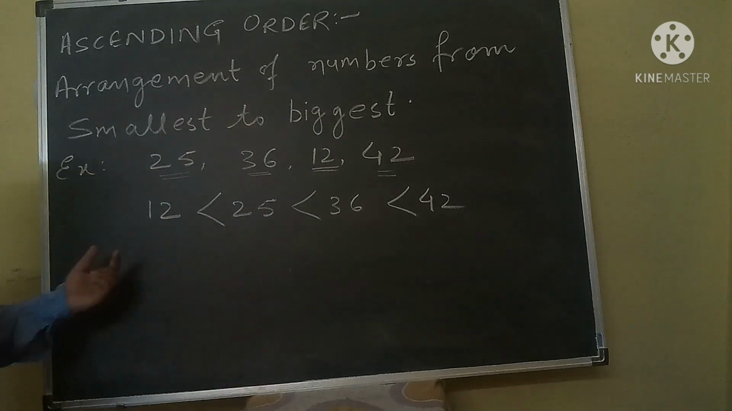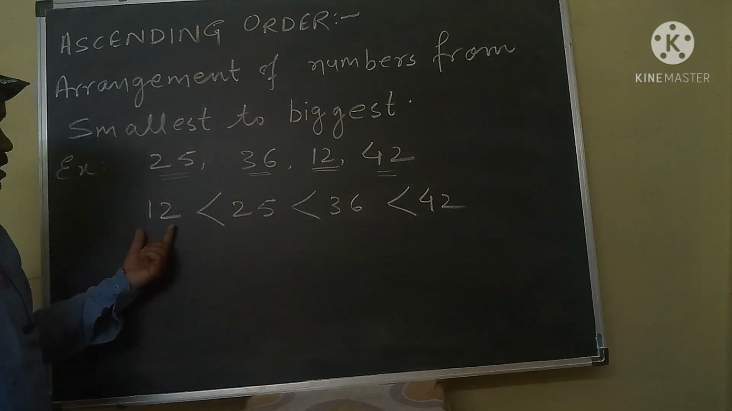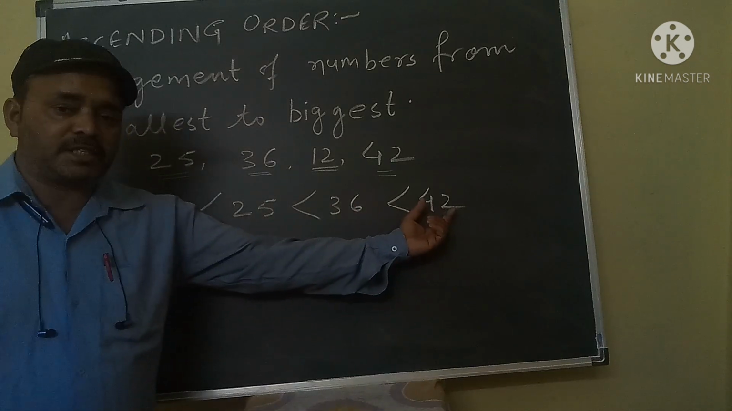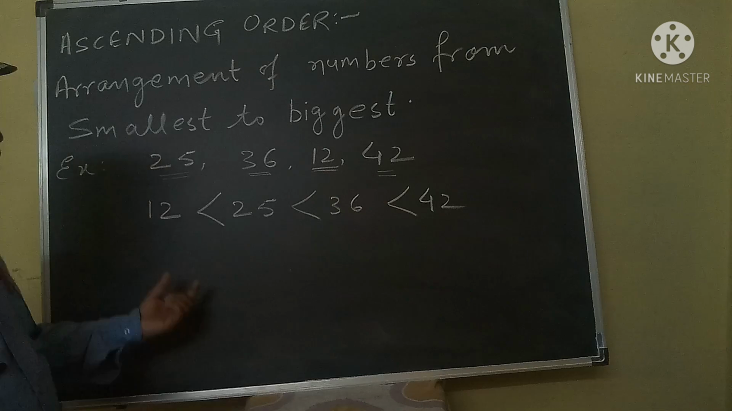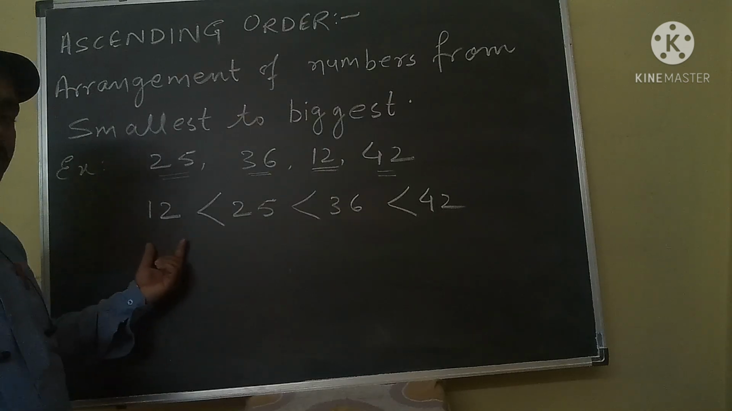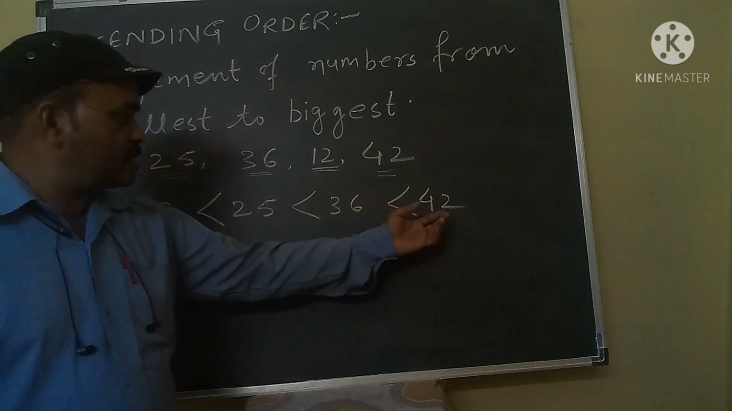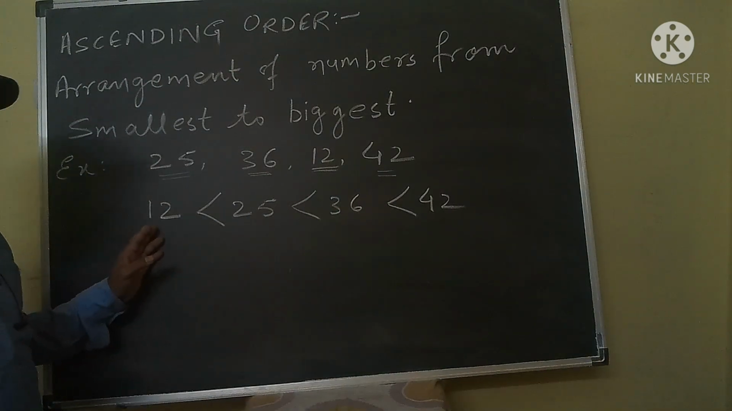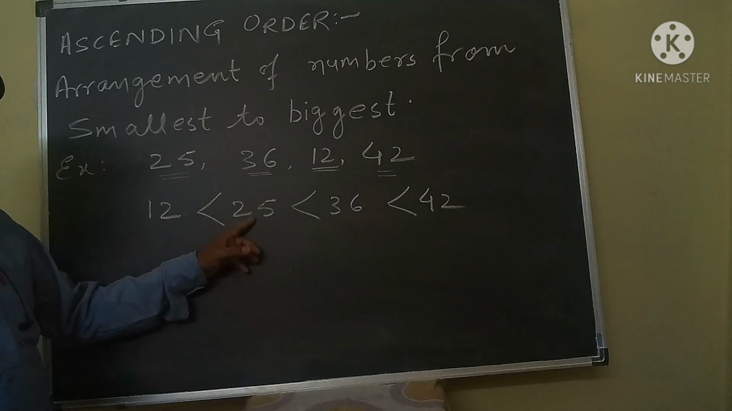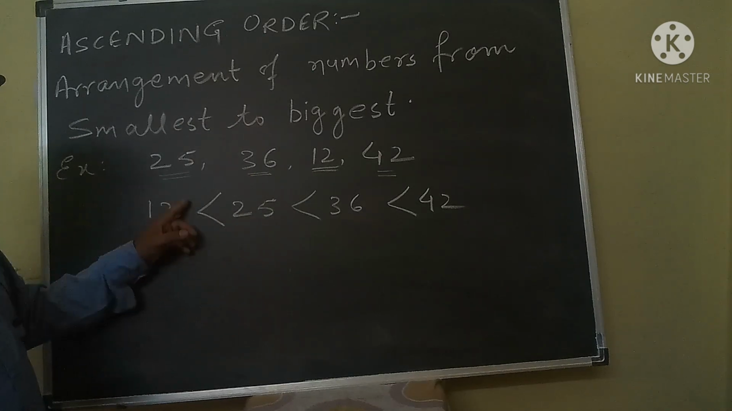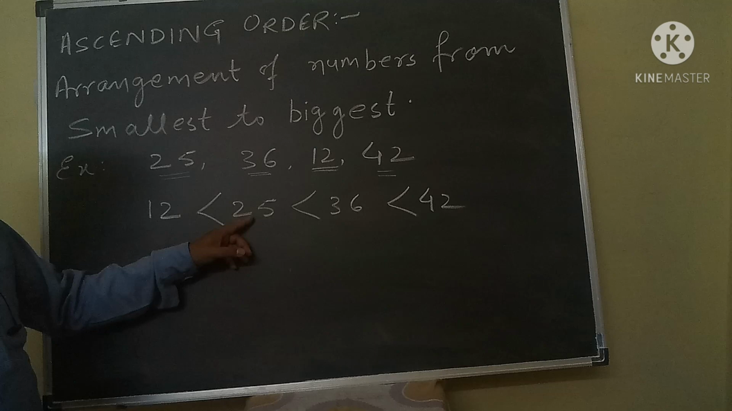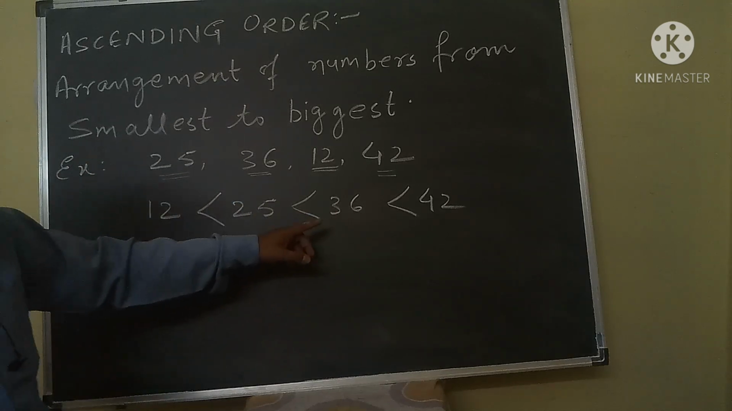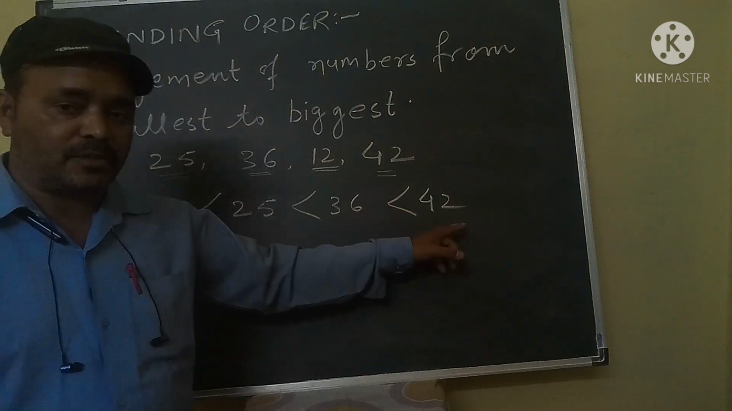As you know very well, 12 is the smallest natural number and 42 is the biggest natural number. Which number will come after 12? That is 25. The meaning is 12 is less than 25. 25 is less than 36. 36 is less than 42. Okay.